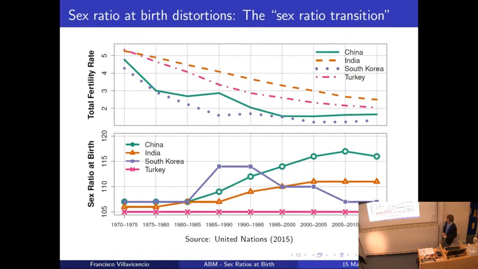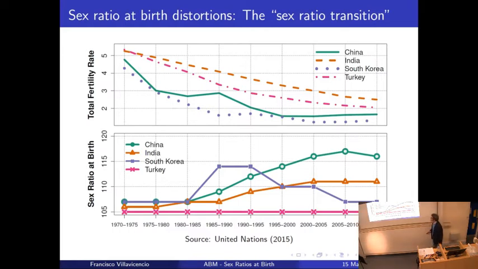So what's the motivation underlying this project? The main idea is that since the 70s and 80s, many Asian countries have experienced a decline in the total fertility rate. This decline has been accompanied by an unprecedented increase of the sex ratios at birth, measured as the number of male births divided by 100 female births.